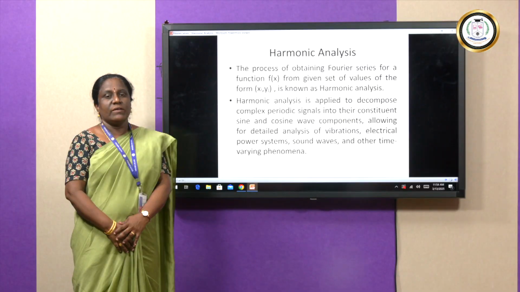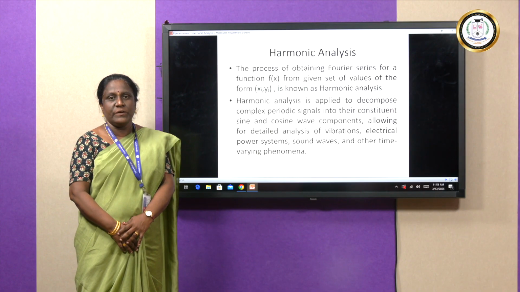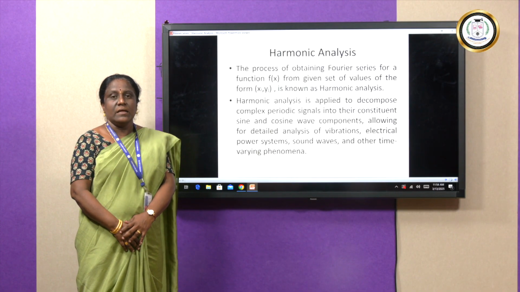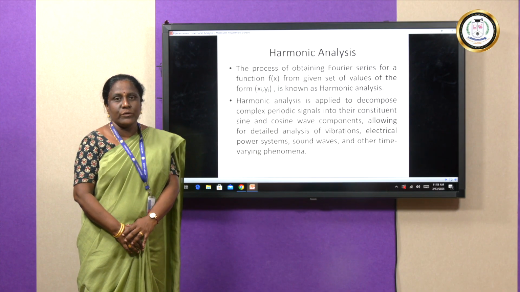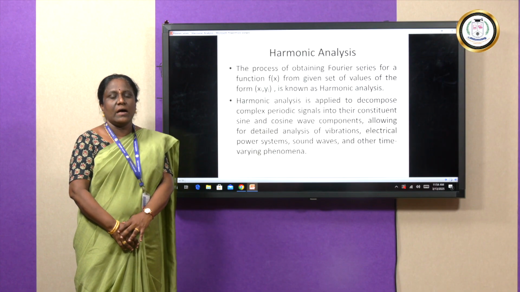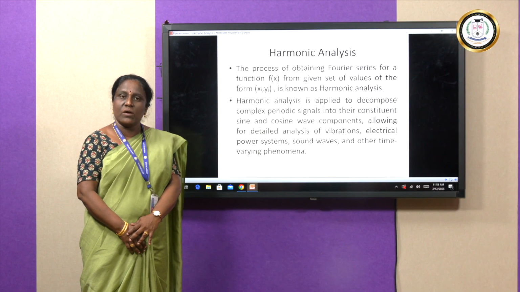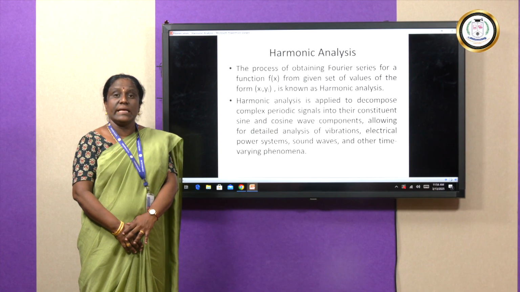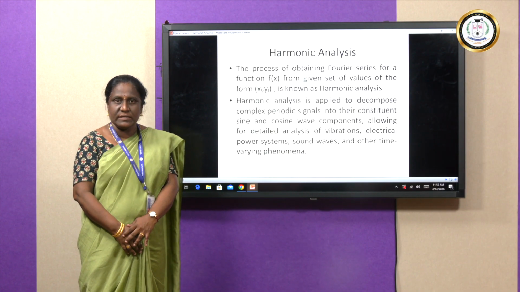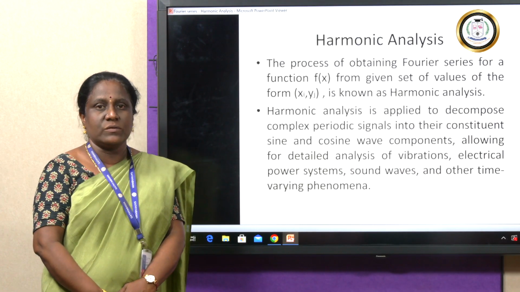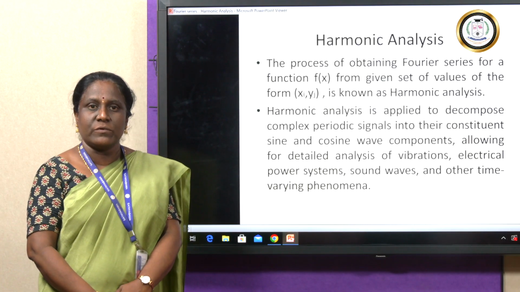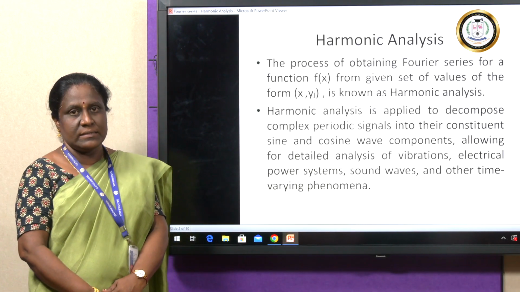That is, when we have a function f of x which is termed as y, then the numerical values x and y are given in the form of data. Then in that case, we are going to make use of the decomposition of the function in terms of sine and cosine series using the process called harmonic analysis.